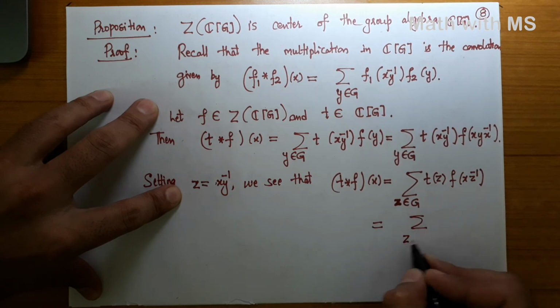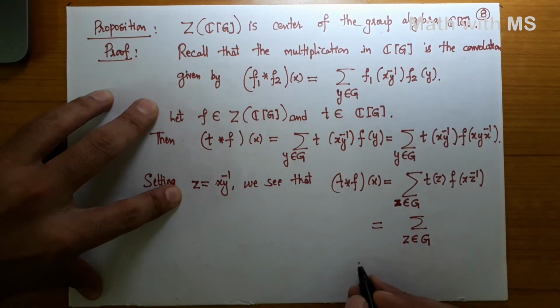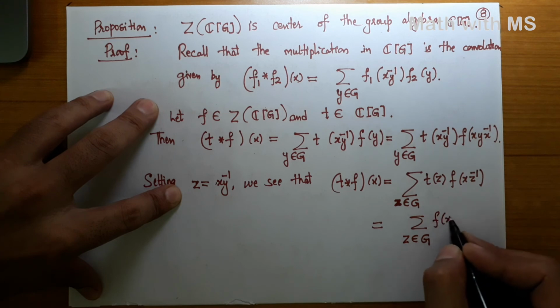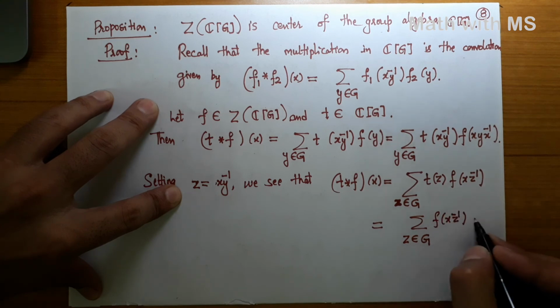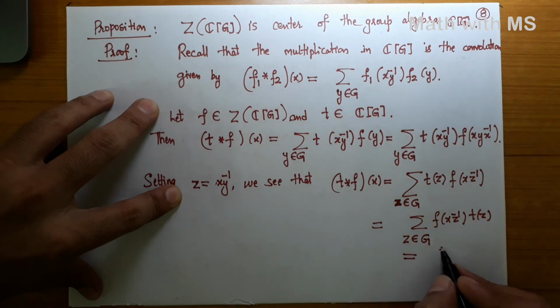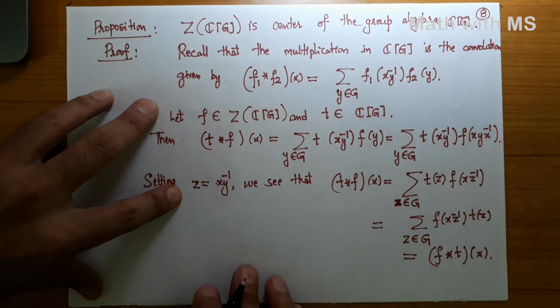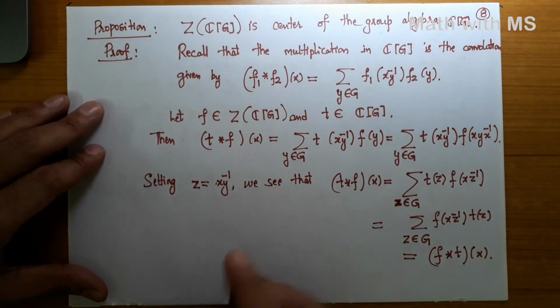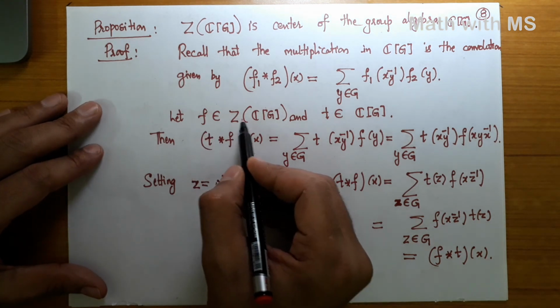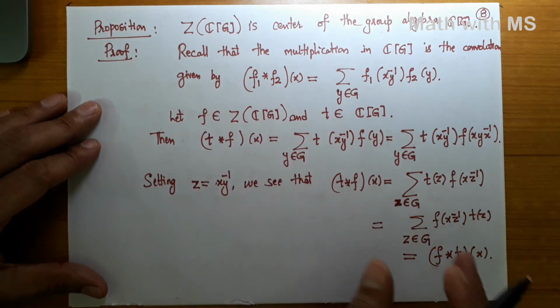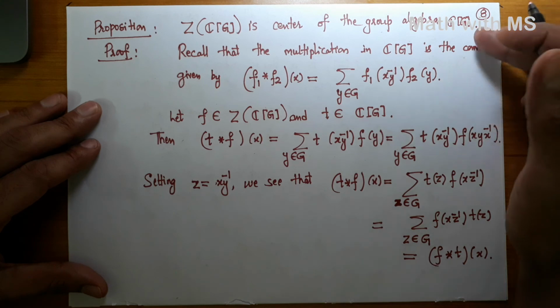This is same as summation Z in the group G F of XZ inverse times T of Z, and that by definition is convolution F star T of element X. Okay, so given an element F in Z of CG, we have shown that it commutes with every element of the group algebra, so it's in the center of the group algebra.